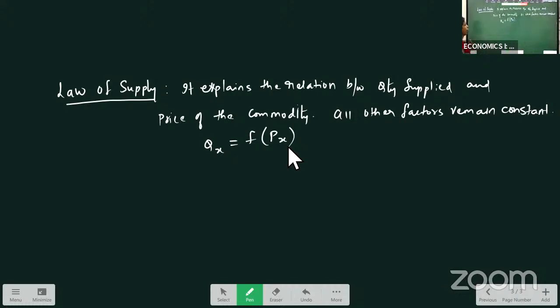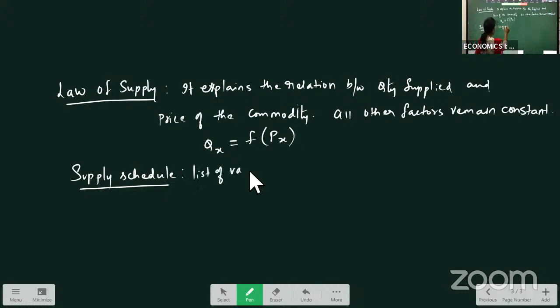Okay, now to explain this law of supply, we use a supply schedule. What do you mean by supply schedule? List of various quantities supplied at different price levels. Remember this one for 2 marks.